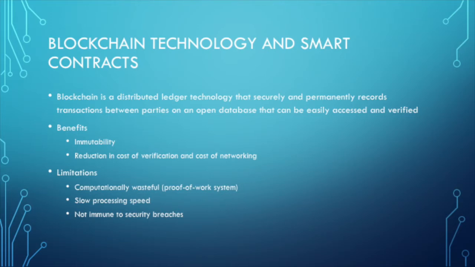Blockchain can also reduce two key costs: the cost of verification and the cost of networking. Whenever an exchange of value occurs, key attributes of the transaction need to be verified by the parties involved. This usually involves a trusted intermediary, which typically charges a fee for providing verification services. In addition, they may also require some form of information disclosure from the parties involved, for example, social security number or credit card information. This increases the risk of data leakage should the intermediary's security be compromised. Blockchain can circumvent this by securely storing key transaction attributes on a distributed ledger and allowing them to be verified at a future time without incurring additional cost.